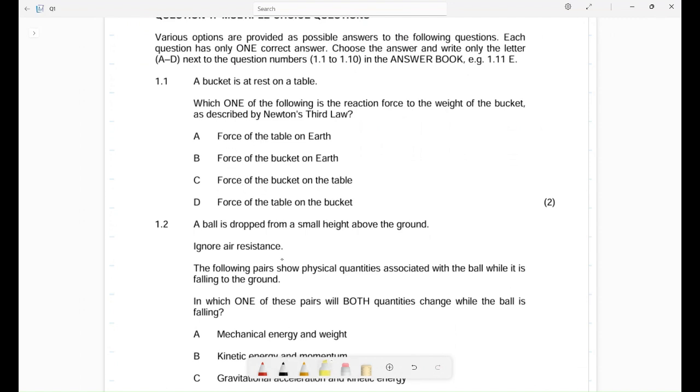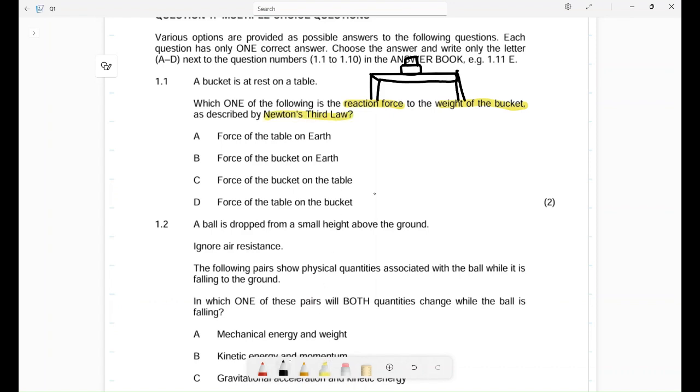Now, it says to us 1.1, a bucket is at rest on a table. Let me draw a bucket there, at rest on a table. Now they say to us, which one of the following is the reaction force to the weight of the bucket as described by Newton's third law.